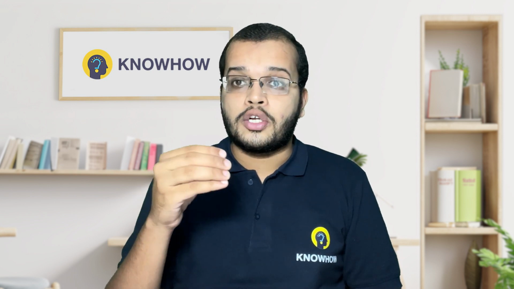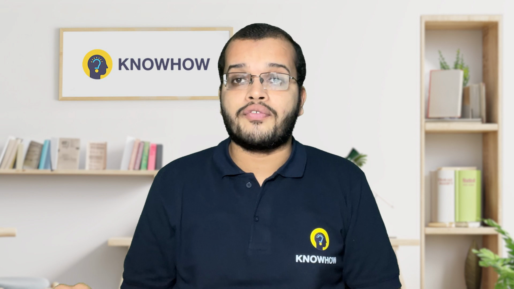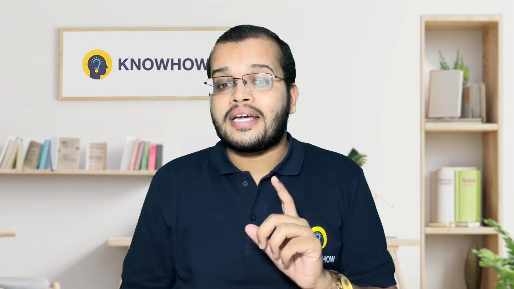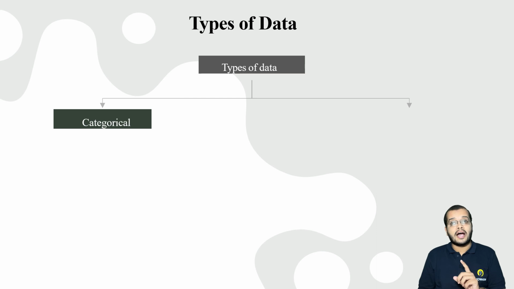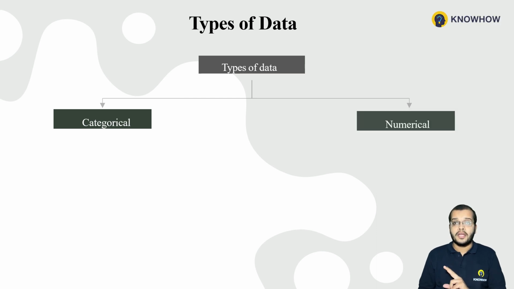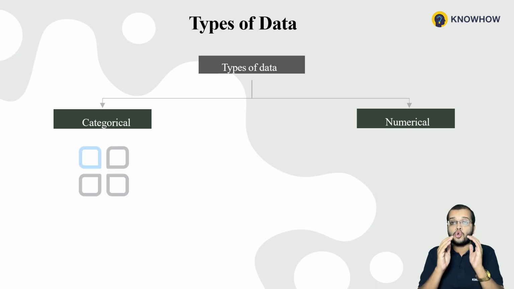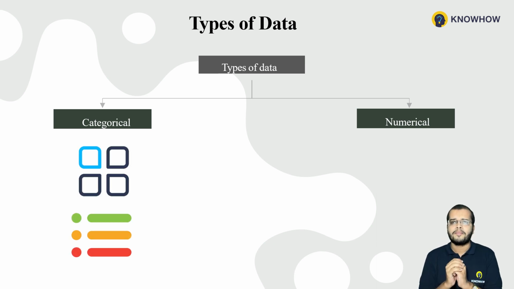Now, the two types of data that we have are the categorical data and the numerical data. It's a very easy step to understand: categorical means it is telling us something about categories, some groups, some information.